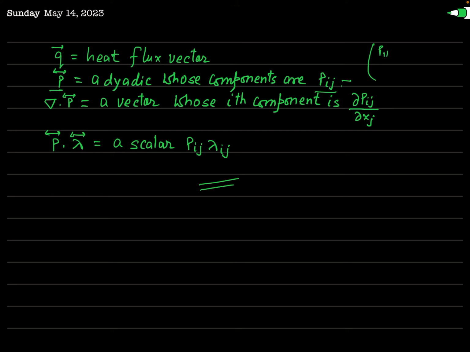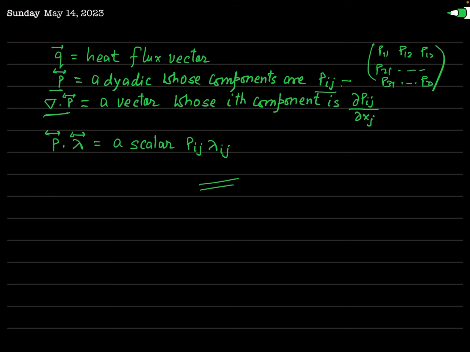This will be P11, P12, P13, and just like that P21, and so on, then P31, and so on, up to P33. These will be the 9 components, and so this represents a dyadic. As you know, the divergence of a vector is a scalar quantity, but the divergence of a dyadic is a vector.